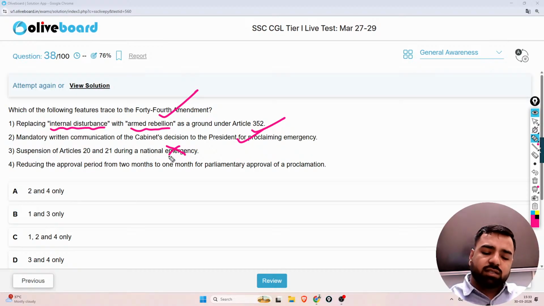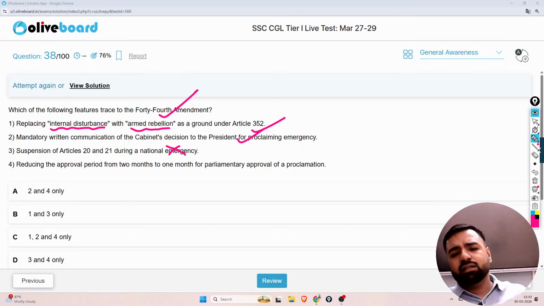Now guys, please tell me, is there any financial emergency that has been there in a country? No. Financial emergency could have been there during the COVID time, but it has not been aligned any time, right? After our independence, we have never seen that emergency, and nor we want to see, right? So that is linked with the financial emergency, but yes, suspension would not be okay.